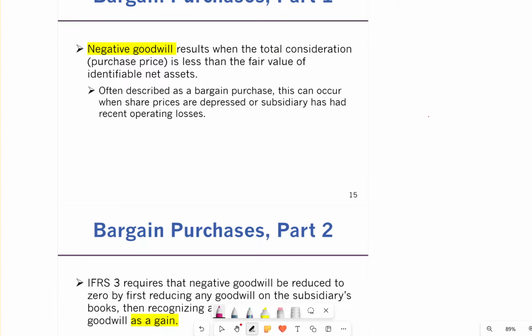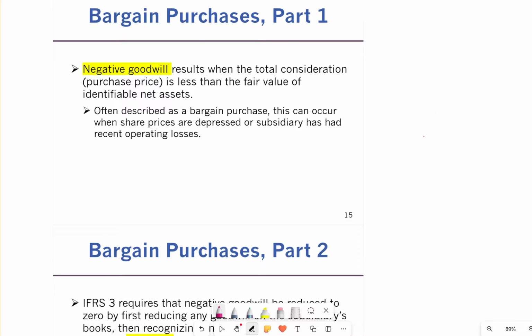Now, negative goodwill is often described as a bargain purchase. So this is our third method. It occurs when shares are depressed or shareholders have had recent operating losses. So a bargain purchase, when you think of a bargain purchase, it's less than what they're worth. That's what a bargain price is.